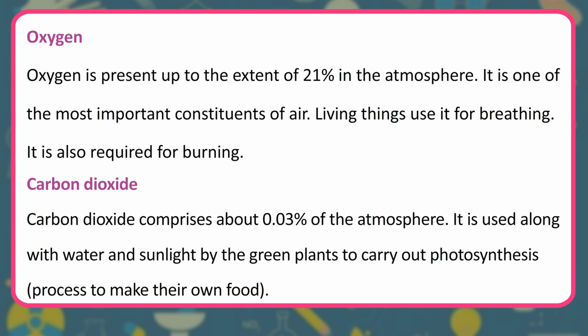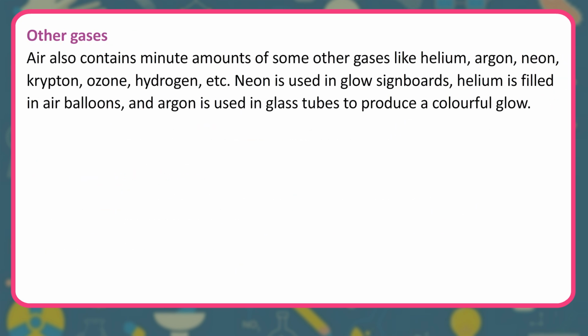Carbon dioxide. Carbon dioxide comprises about 0.03 percent of the atmosphere. It is used along with water and sunlight by the green plants to carry out the photosynthesis process to make their own food. Other gases. Air also contains minute amounts of some other gases like helium, argon, neon, krypton, ozone, hydrogen, etc.